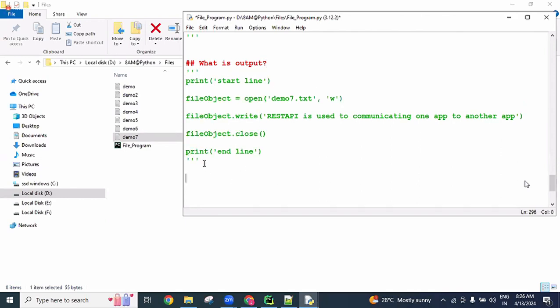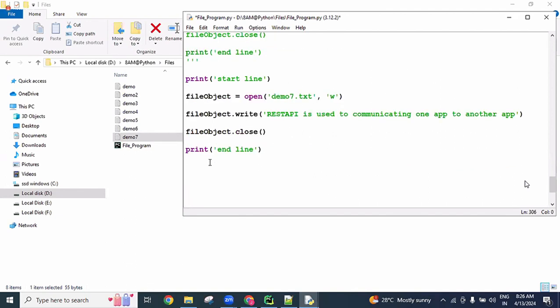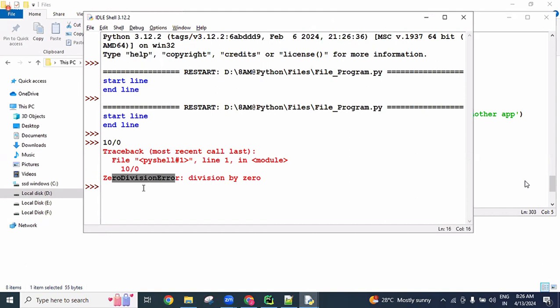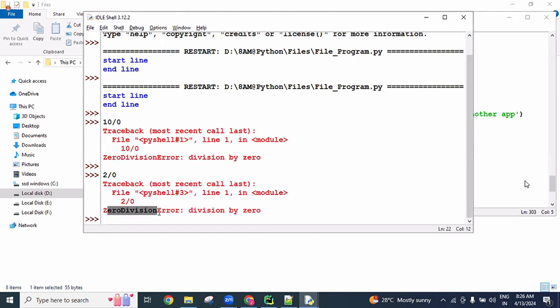Now I'm going to recreate the same program again. Next is demo8, which I'm showing here, with write mode. And now here some other line of data is there. Something like 10/0 I'm using. Any number cannot be divided by 0. If you do that, it is a mathematical problem, and we get a ZeroDivisionError. 10/0 gives a ZeroDivisionError. Any number divided by 0 does not work.